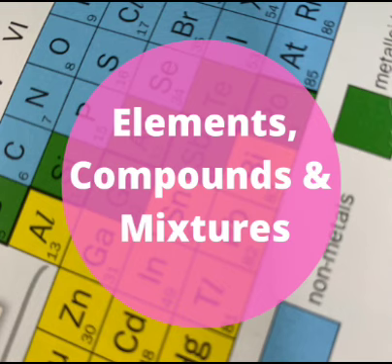All right, so the substance that cannot be broken down into simpler substances is what we call elements. But the substance that can be broken down into simpler components because it consists of more than one element is called a compound. So a compound can be broken down, an element cannot.